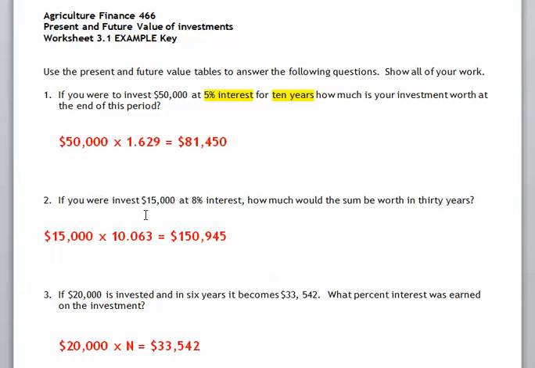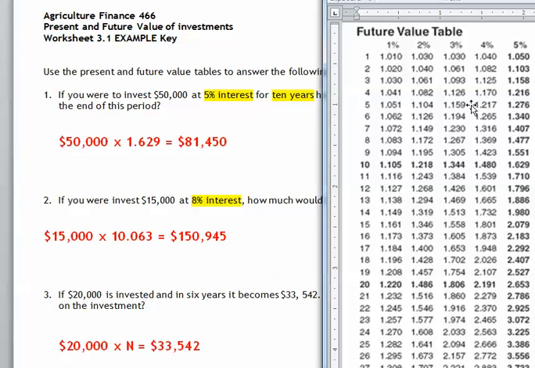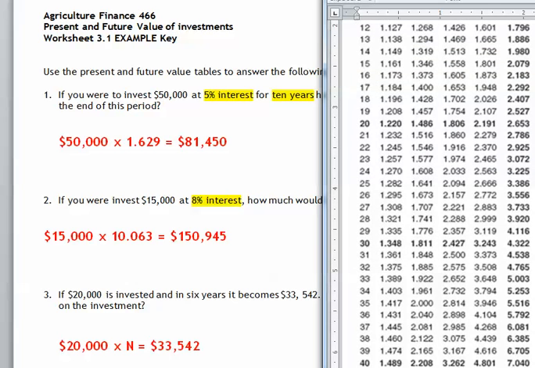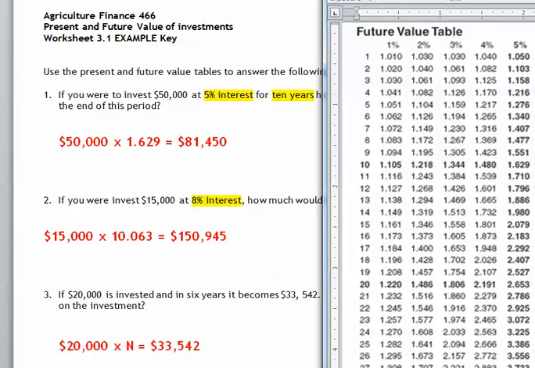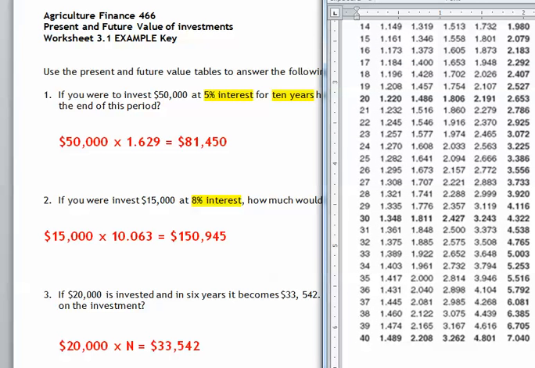Question 2. If we were to invest $15,000 at 8% interest, what would it be worth in 30 years? Okay, so we go over to our future value table. 8%, 30 years. Make sure I'm on the right column here. 10.063. Take that $15,000 times 10.063. We can see that the final value is $150,945. So our initial investment multiplied by 10.